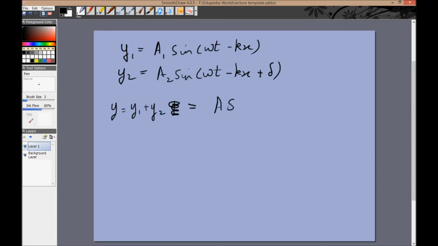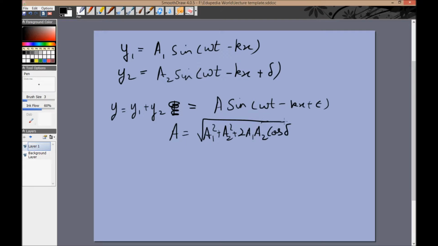The net resultant will be A sin(omega t minus kx plus epsilon), where A will be root of a1 squared plus a2 squared plus 2 a1 a2 cos delta. You can try to derive it, it's not that hard. You have to use the sin(a plus b) formula and substitute, and tan epsilon is a2 sin delta by a1 plus a2 cos delta. So this is exactly like vectors, which makes the thing quite easy.